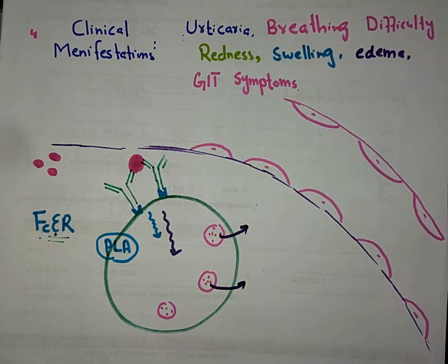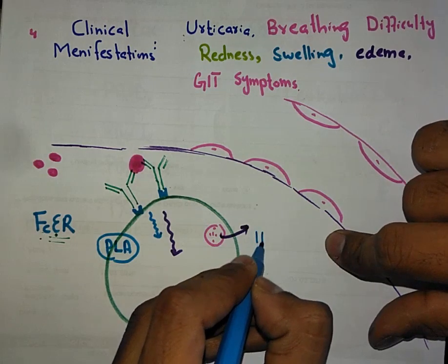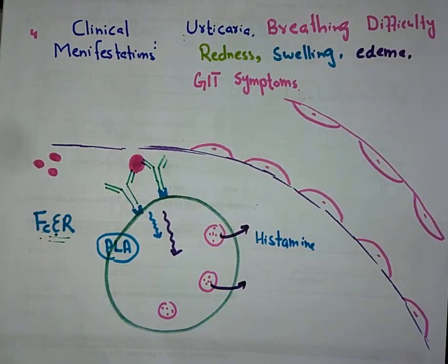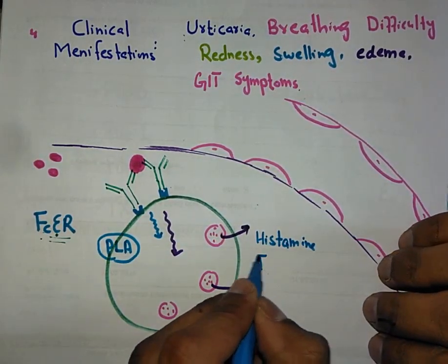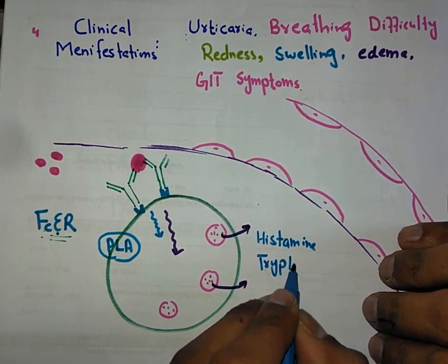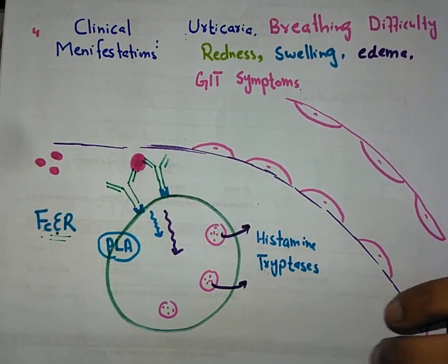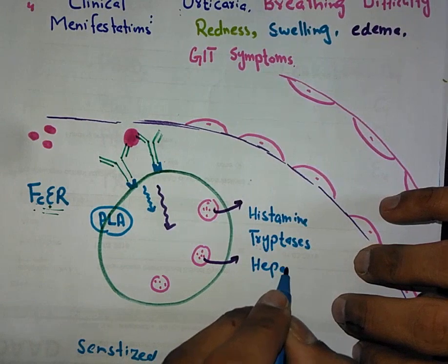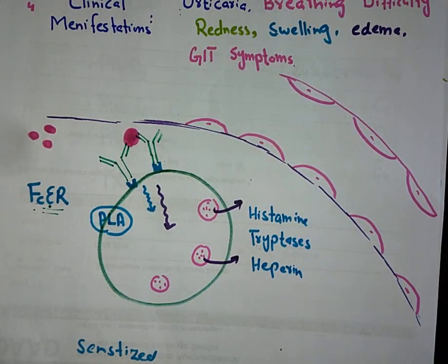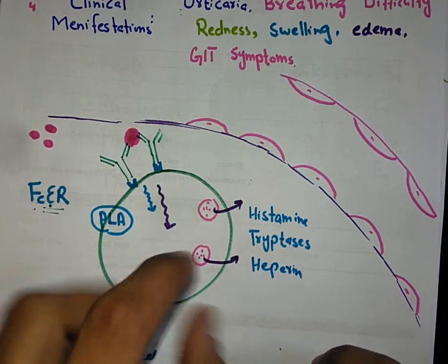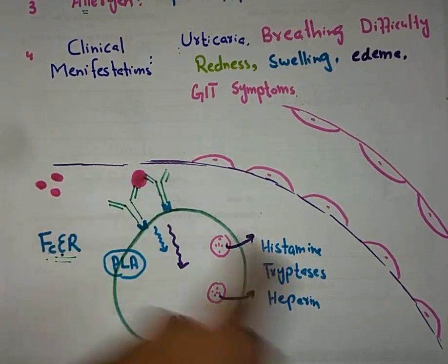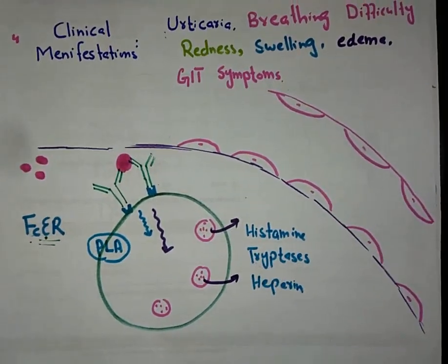These preformed granules include, let me write, histamine, tryptases, and some proteoglycans, for example heparin, and kinase, etc. Now these substances that were present inside the granules will be released in the tissue after the second exposure. When the second exposure comes and the allergen attaches, these histamines and all these substances will be released in the second exposure, not in the first exposure.